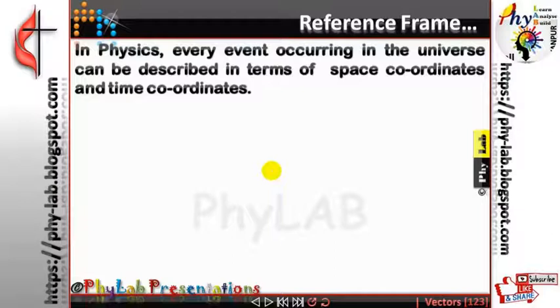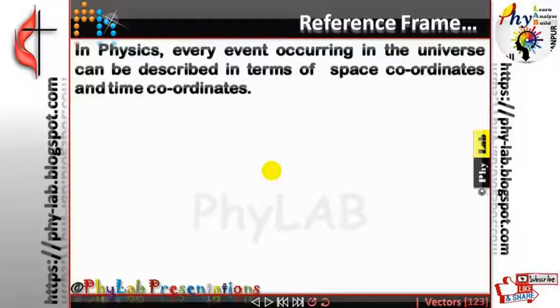Later on, maybe while studying heat, you will understand that some other variables define the parameters of that particular thing. For example, in heat, the pressure, the volume, and the temperature of the body define the state of the body. So whenever we are talking about motion mechanics, the space coordinate and the time coordinate are used as variables which define the position of the body.